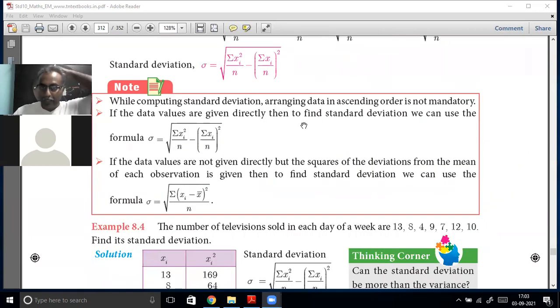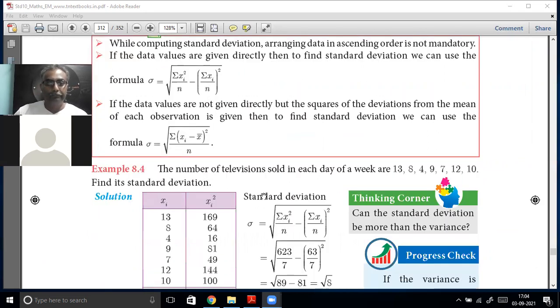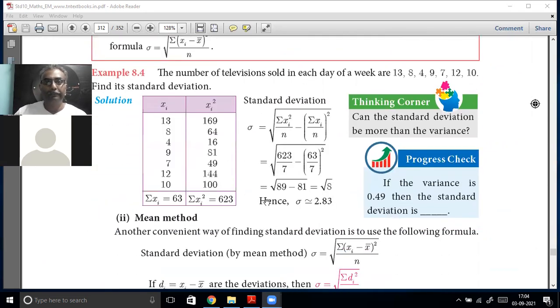You don't have to arrange in ascending order. Only for the median you have to arrange in ascending order. For the mean and for finding standard deviation, you only have to use the formula. Now let us do an example: number of televisions sold on each day of a week. If you do that, then you will understand very simply what that means.